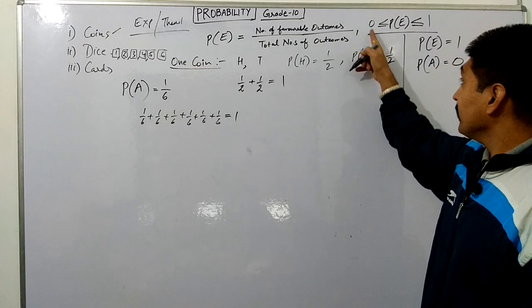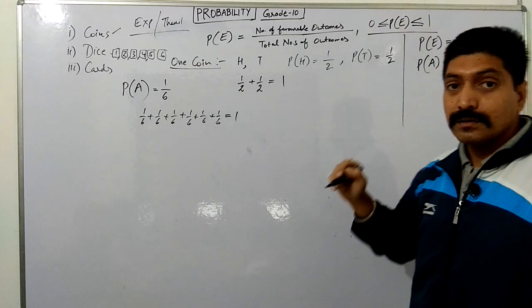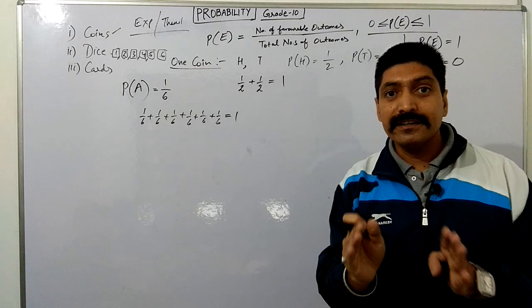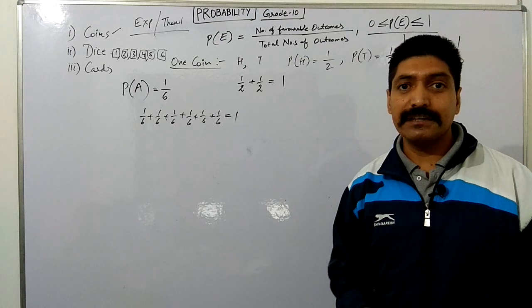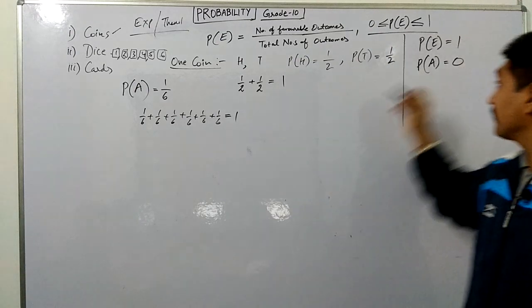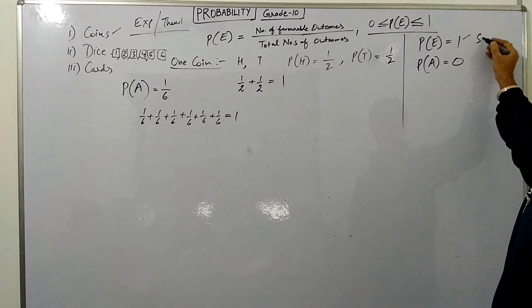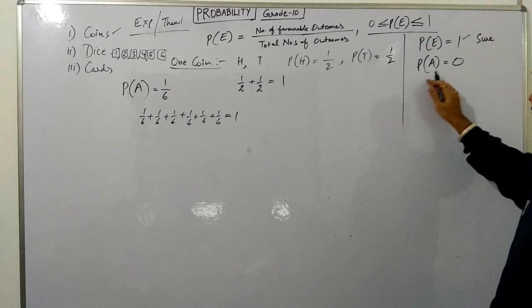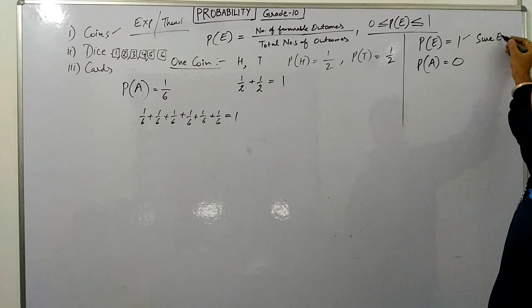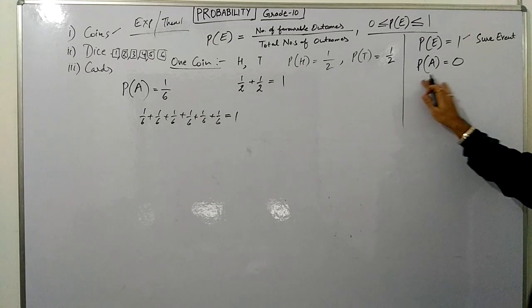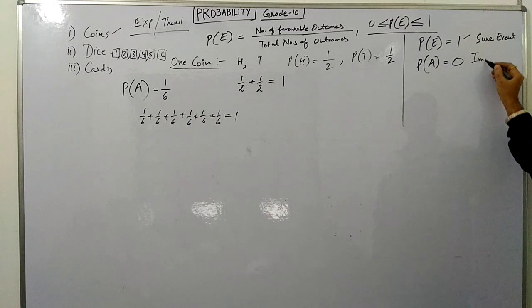So when the probability is 0, the event is called an impossible event, and when the probability is 1, it is called a sure event. This is the very common thing we discussed in grade 9 also: this is the sure event, and this is the impossible event.